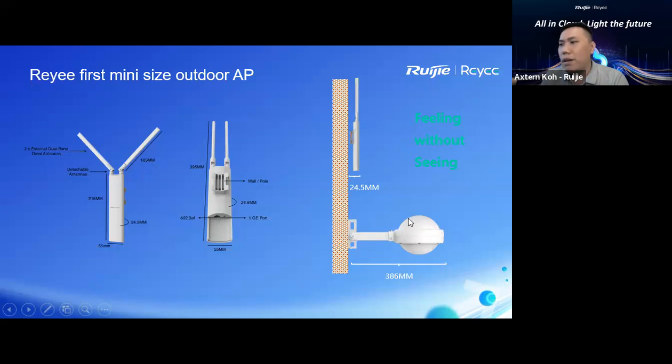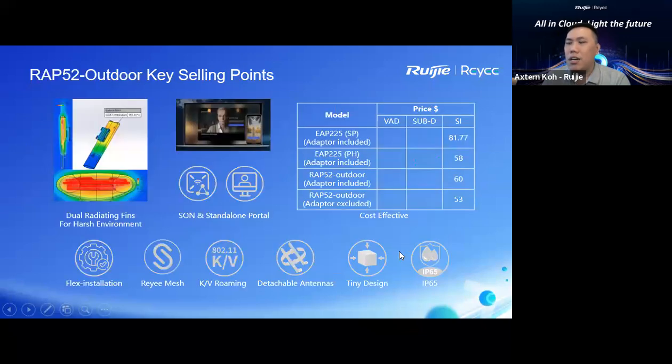All right, we are going to compare with our ball type outdoor AP. Wow, mini size. Definitely you can see it's a very mini size compared with our ball type. What about the performance, and the pricing? Basically this is some of our size survey.